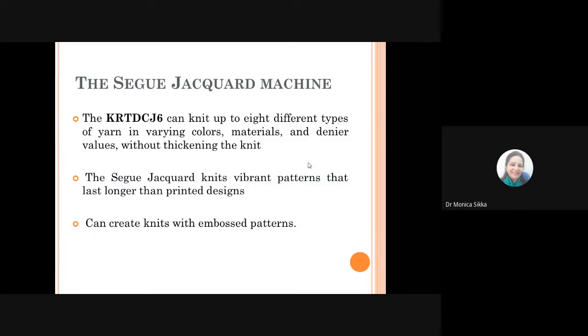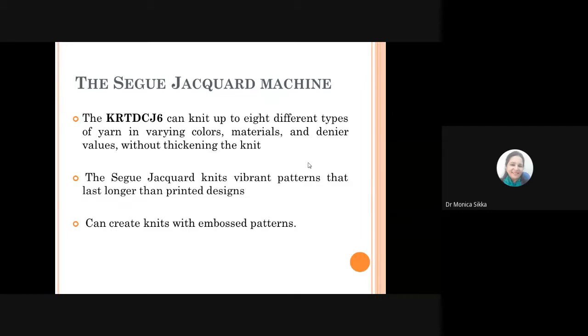Another development that was shown in that exhibition was a seed jacquard machine. Now this machine can knit up to 8 different types of yarns in varying colors, materials and denier values without thickening the knit.